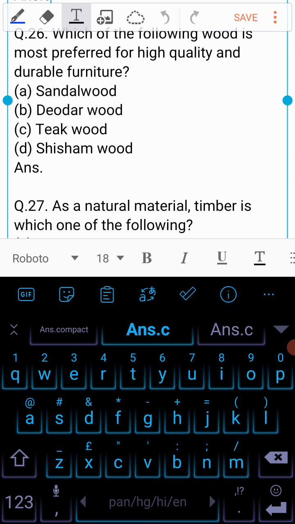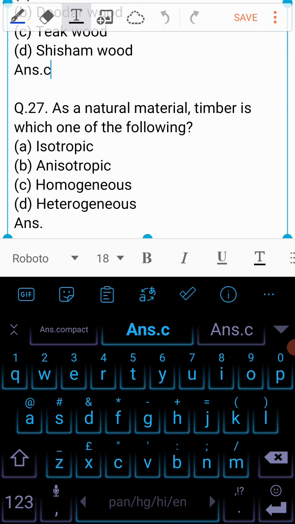Which of the following wood is most preferred for high quality and durable furniture? Is it A. Sandalwood? B. Deodar wood? C. Teakwood? Or D. Shisham wood? And the answer to this question is C. Teakwood. Teakwood is preferred for high quality and durable furniture.